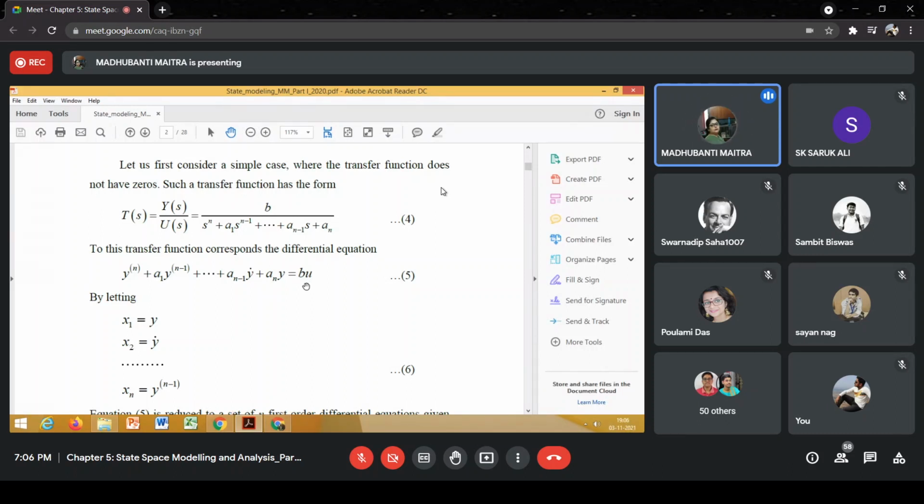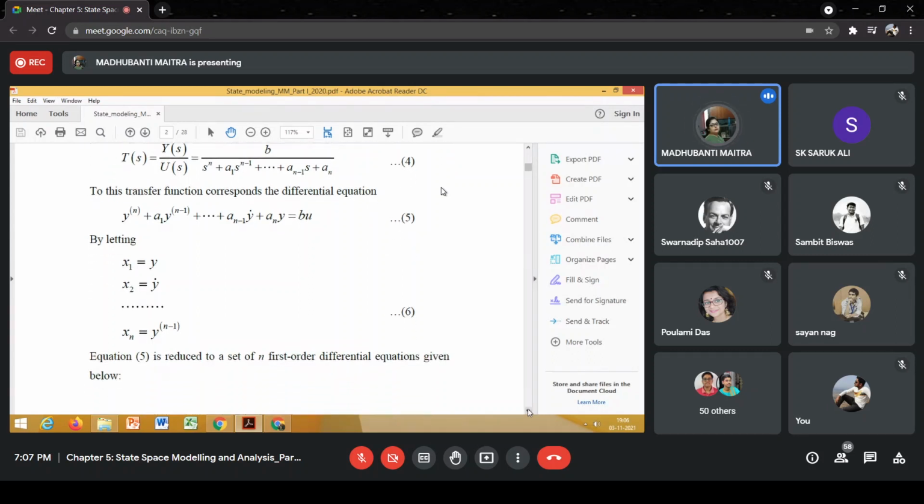Okay. So the first state variable, as we have discussed, let's assume is our output variable y. This is a SISO system, so one single output is there. So the first state variable x1 is equal to y. Then the rest n minus 1 state variables will be higher derivatives of y.